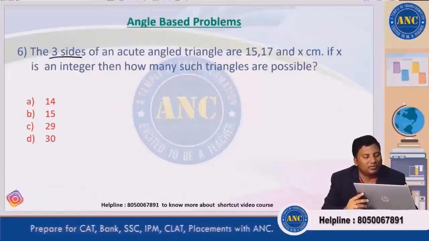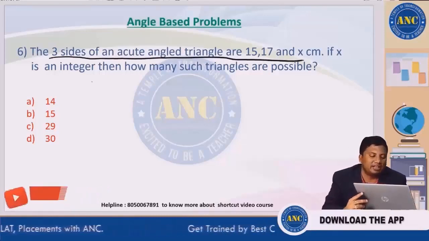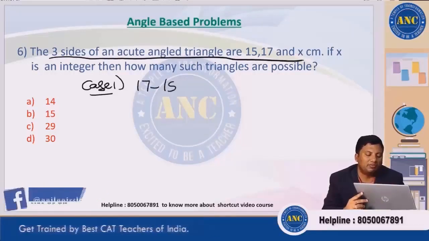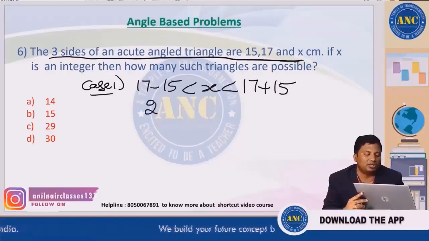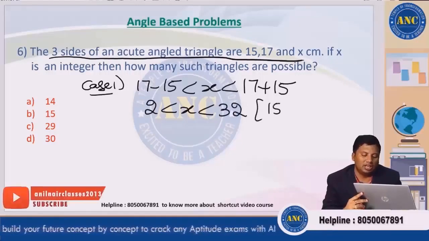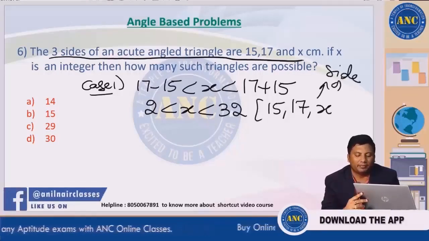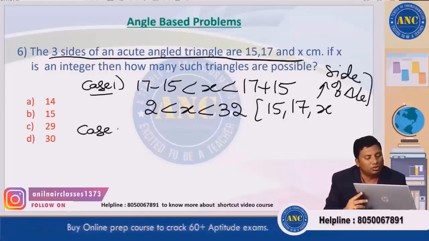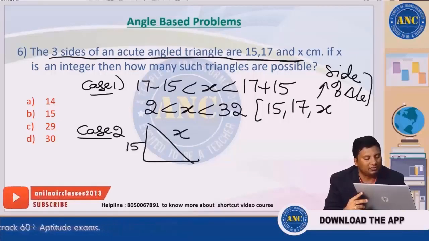Now it's a very easy question once you understand. The three sides of an acute angled triangle are 15, 17 and x. Case 1: 17 minus 15 is less than x, which is less than 17 plus 15. That means 2 is less than x is less than 32. This is for 15, 17 and x to become the sides of a triangle.